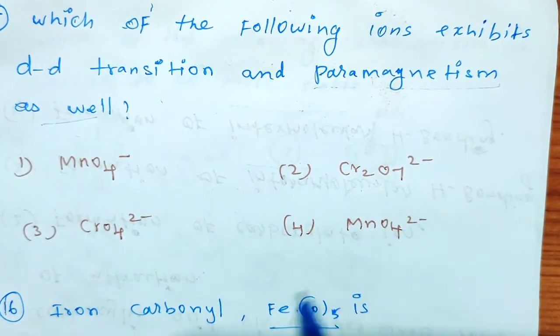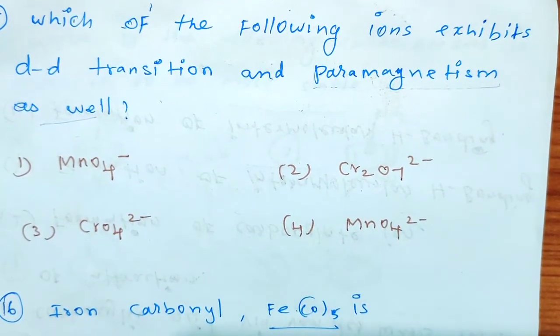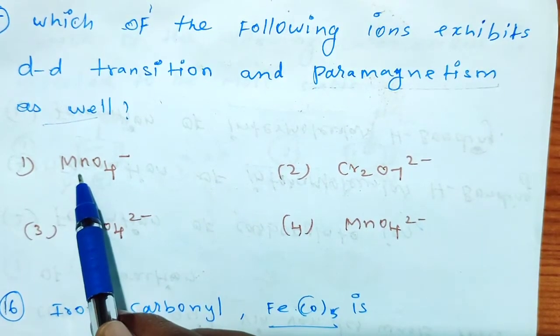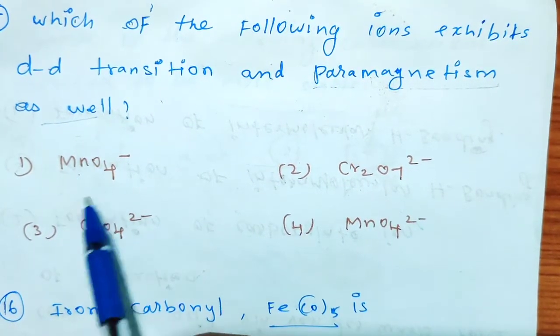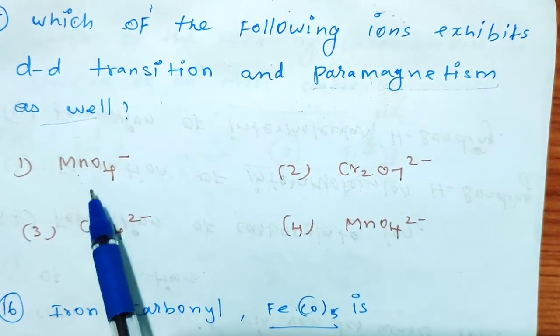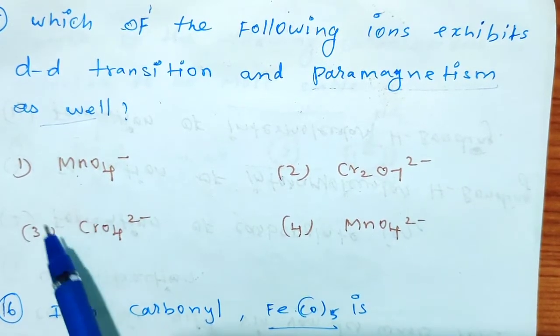Which one has d-d transition as well as paramagnetism? We should know the electronic configuration of the metals, and you should calculate the oxidation state of the metals. Then only you know how many electrons are present in that metal.